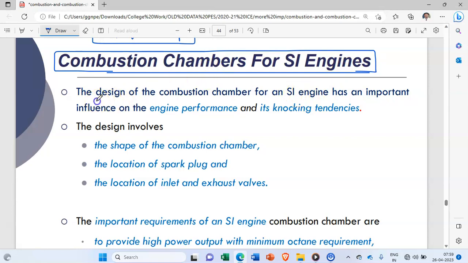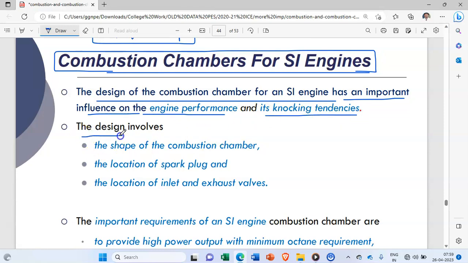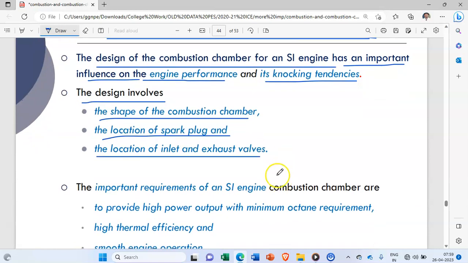Okay, so the design of combustion chamber for an SI engine has an important influence on the engine performance and its knocking tendencies. Okay, the design involves the shape of the combustion chamber, the location of the spark plug, and the location of the inlet and exhaust valves. Okay, so these are what the design involves.